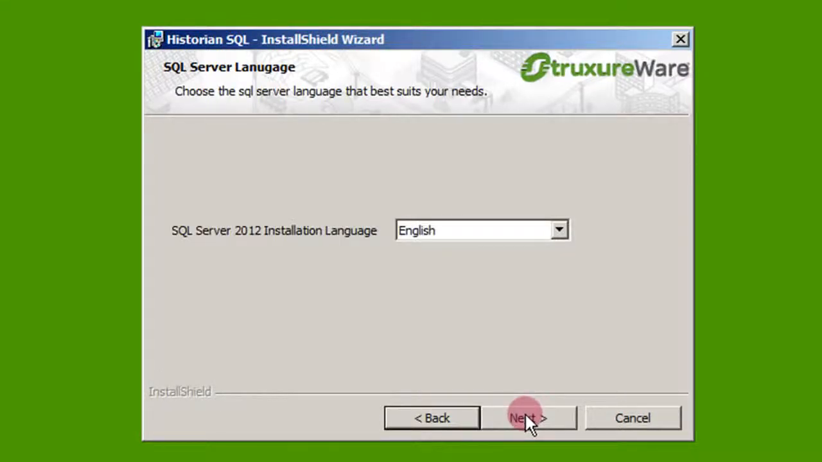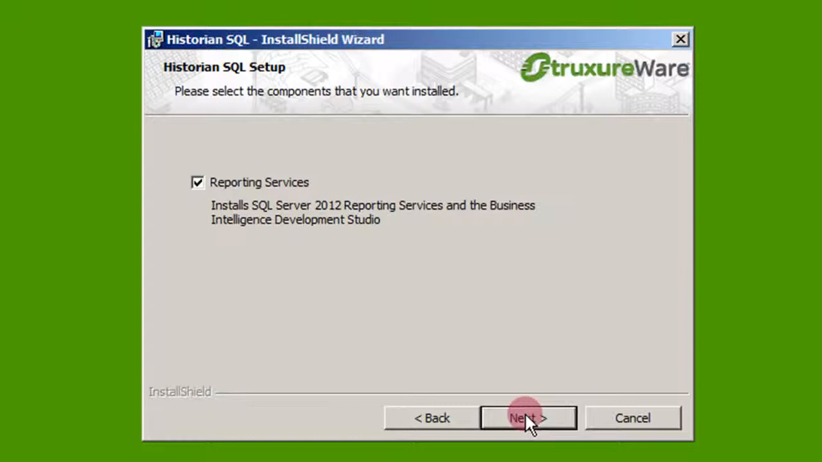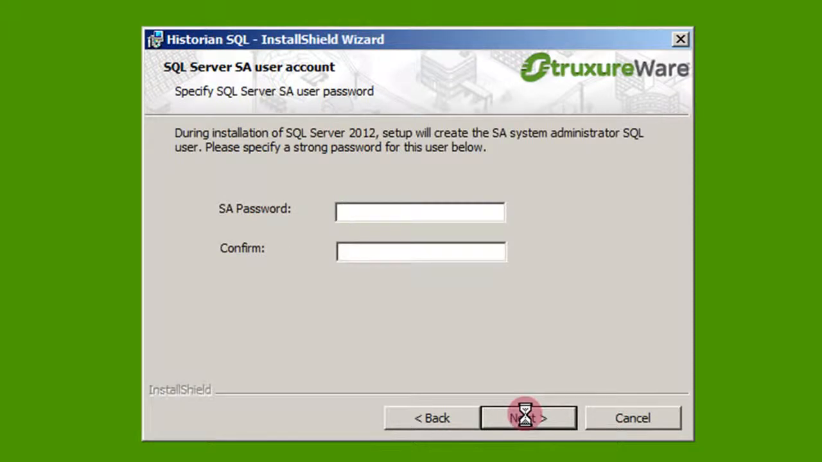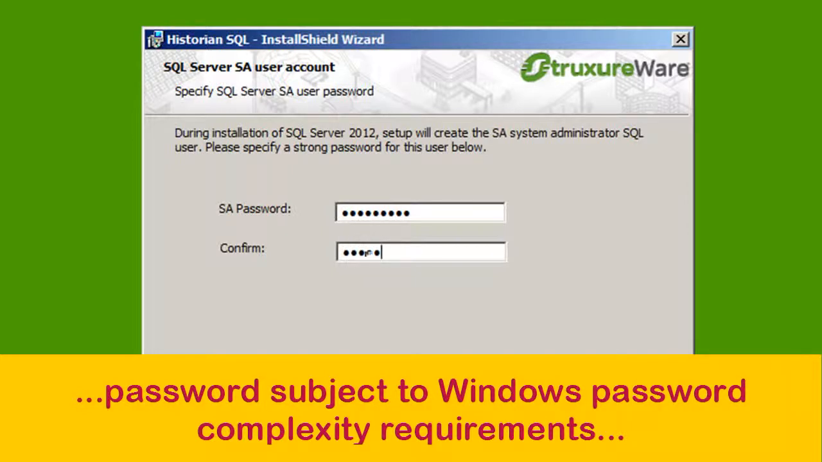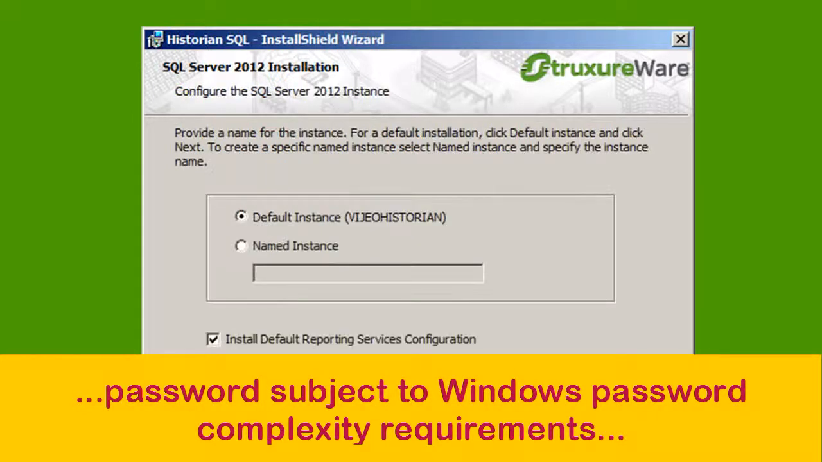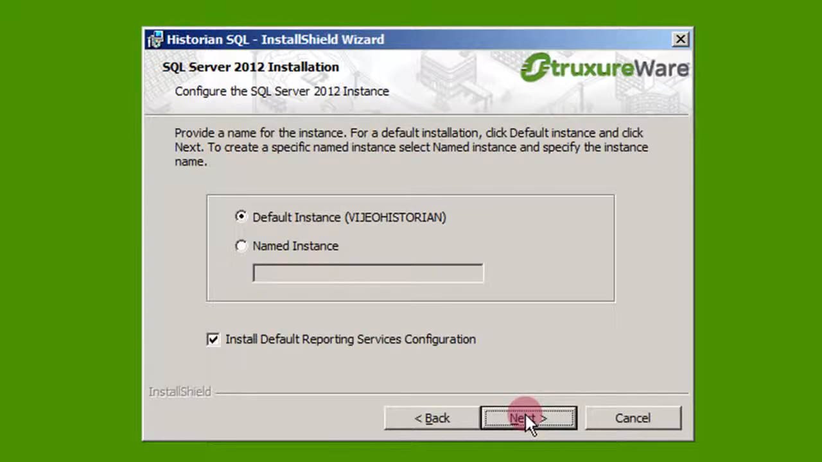Select your preferred language and click Next. In the next dialog, indicate if you need optional components related to the Historian. Leave that box checked unless you will not be distributing reports from this computer. Click Next. Here you need to specify your SQL Server System Admin password. Please note that this password is subject to Windows password complexity requirements. By default, the installer will select Vijeo Historian as the instance name. If you wish to customize the instance name, please use the Named Instance option and type the required name.